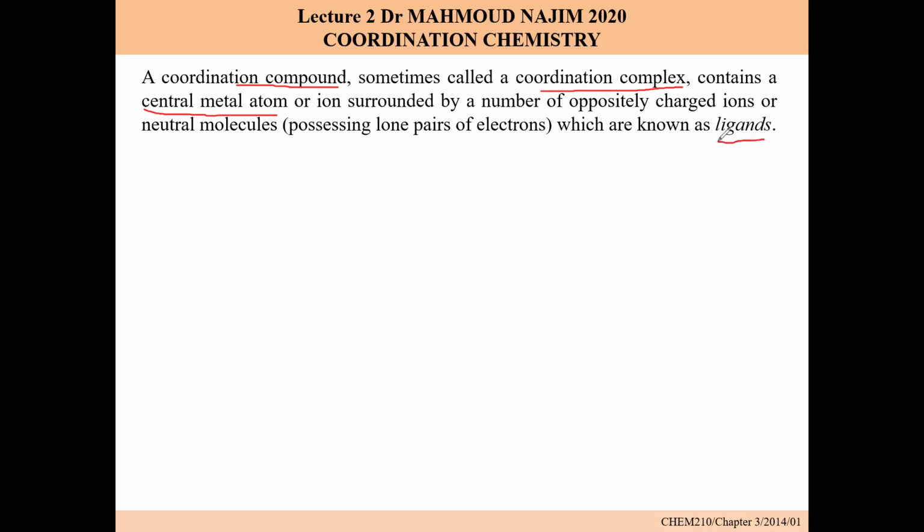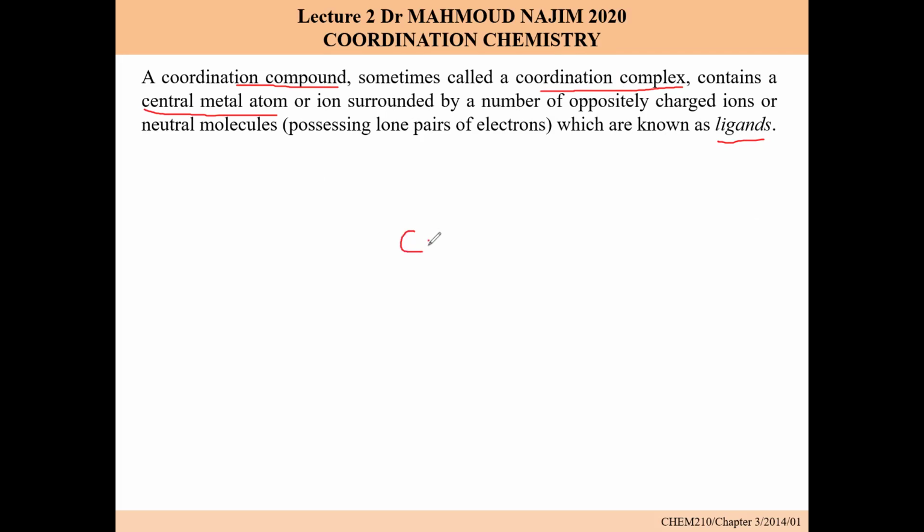So in every coordination complex, you must put two things in your mind: the central metal ion and the ligands. The ligands can be positively charged or negatively charged and they surround the central metal ion.